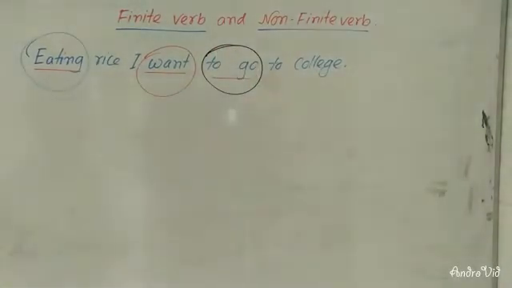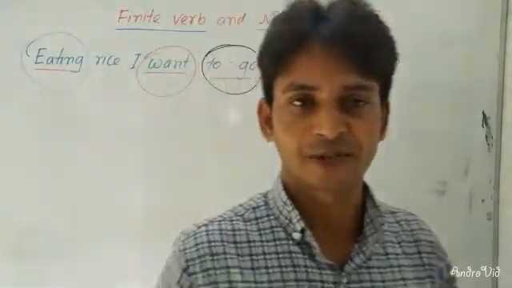Dear learners, there are three verbs. If you change the tense, what is the tense of this sentence? This is present indefinite tense.